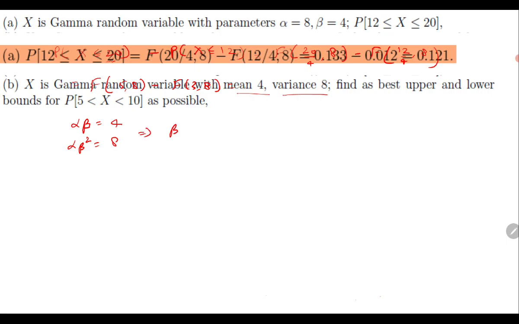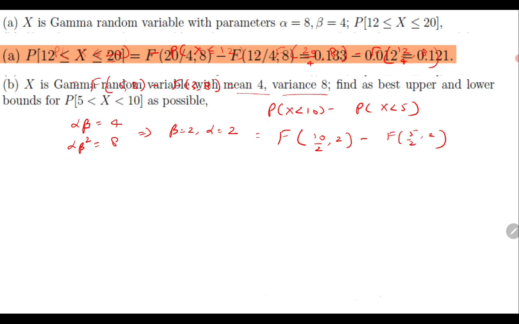If you divide, then beta comes out to be 2, and substituting the value, alpha comes out to be 2. Now this is probability of X less than 10 minus probability of X less than 5, which using the incomplete gamma function becomes F(10/2, 2) minus F(5/2, 2).